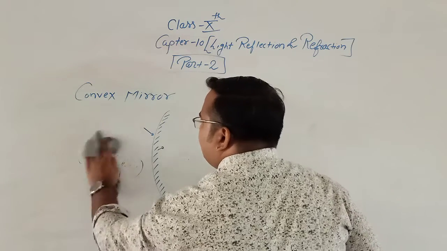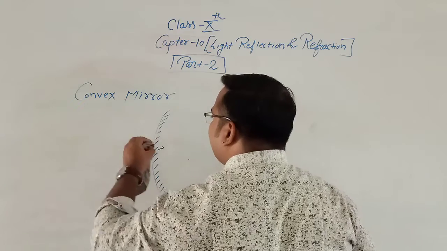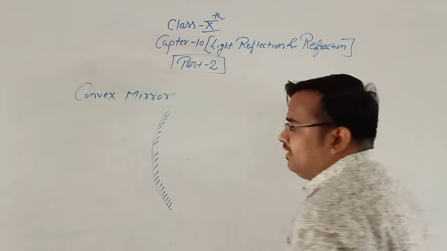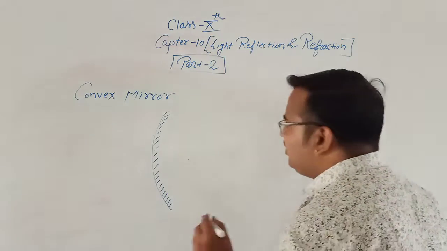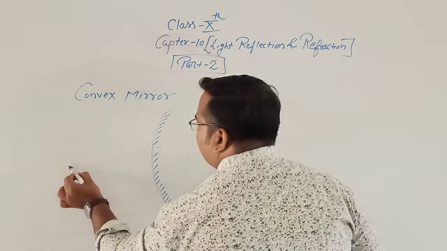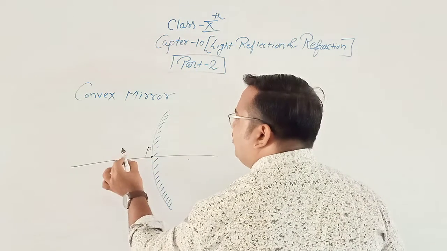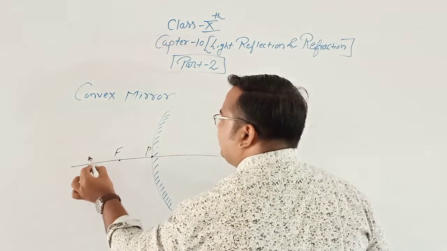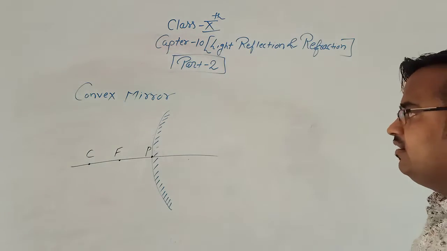Now we'll see the cases of image formation in case of the convex mirror. Clear? Now in the convex mirror only two types of image are formed. Suppose this is the principal axis, pole, focus, center of curvature. Clear?